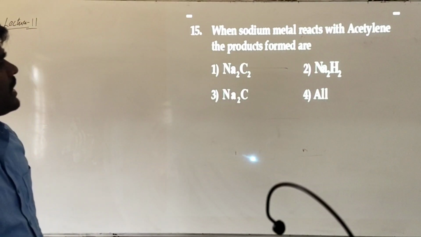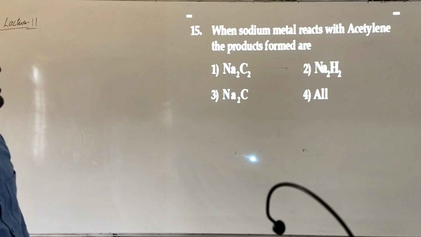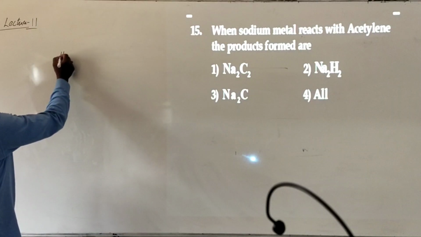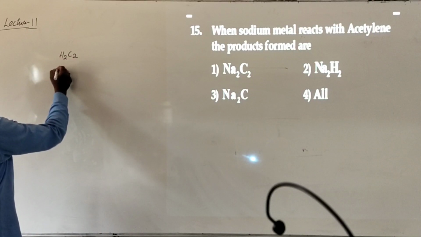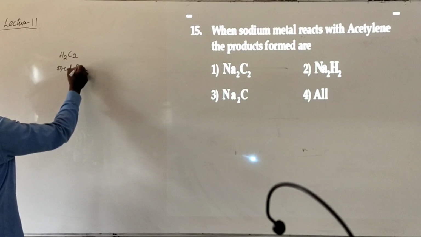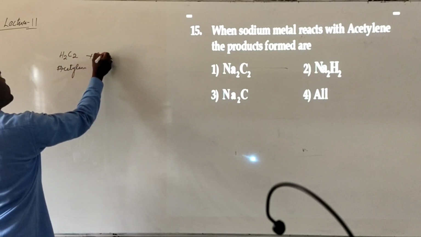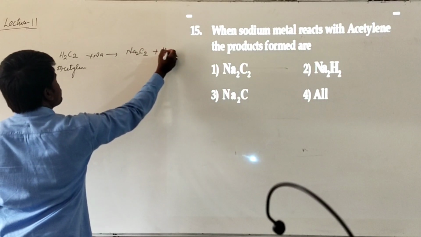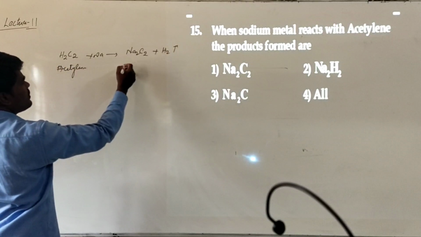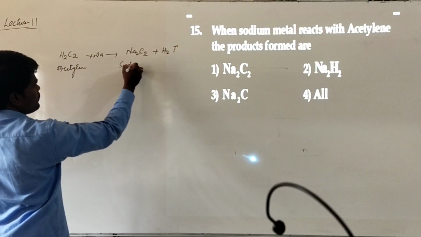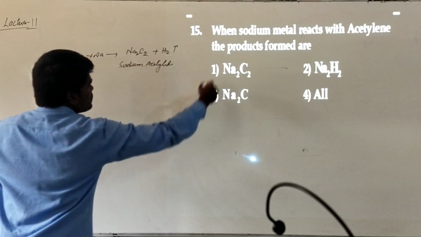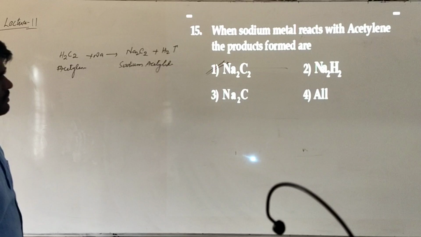When sodium metal reacts with acetylene, the product formed is... Acetylene is nothing but H2C2, called acetylene. When you treat this with sodium, it forms Na2C2 and liberates H2. This we call sodium acetylide. So what will it form? Na2C2 it will form.